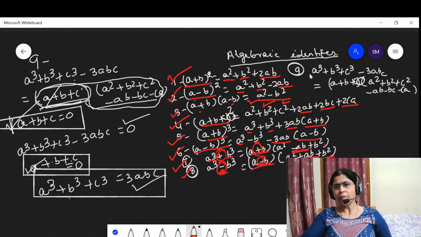Then the ninth important identity says a³ + b³ + c³ − 3abc is equal to (a + b + c)(a² + b² + c² − ab − bc − ca). Okay. Now let us discuss some practical examples based on these identities.